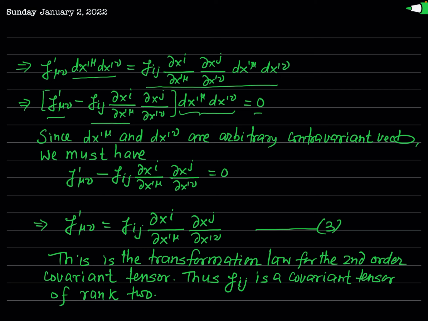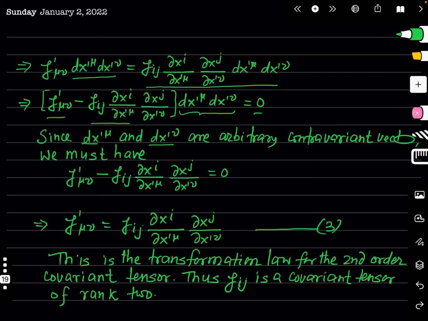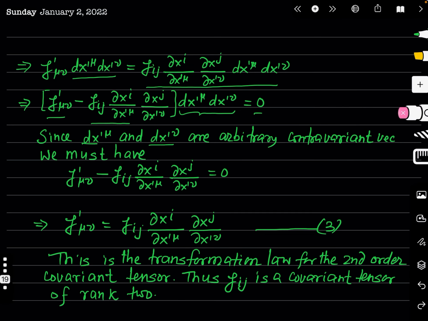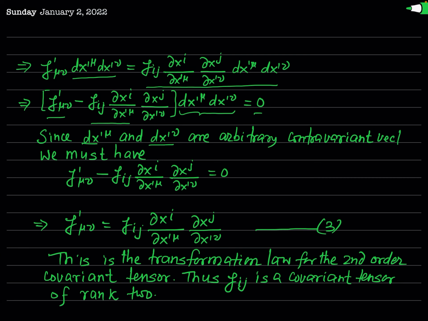Now you know that dx prime mu and dx prime nu are arbitrary contravariant vectors. In fact, these are displacement vectors, or you can say elementary displacement vectors. Since these are arbitrary, they can have any value, so this 0 on the RHS is possible only when the bracketed term vanishes.